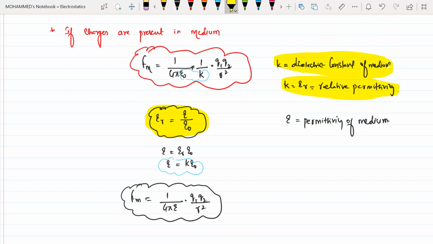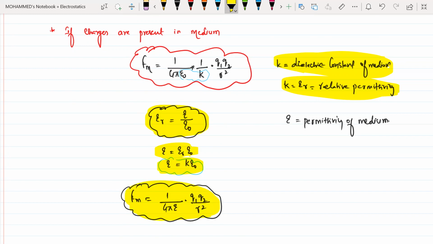So the ratio of permittivity of the medium divided by permittivity of air or vacuum is known as relative permittivity. So epsilon will be equal to epsilon r into epsilon naught. Epsilon r can also be written as k, so it is k into epsilon naught. So F in the medium will be equal to 1 by 4 pi epsilon into q1 q2 by r square.